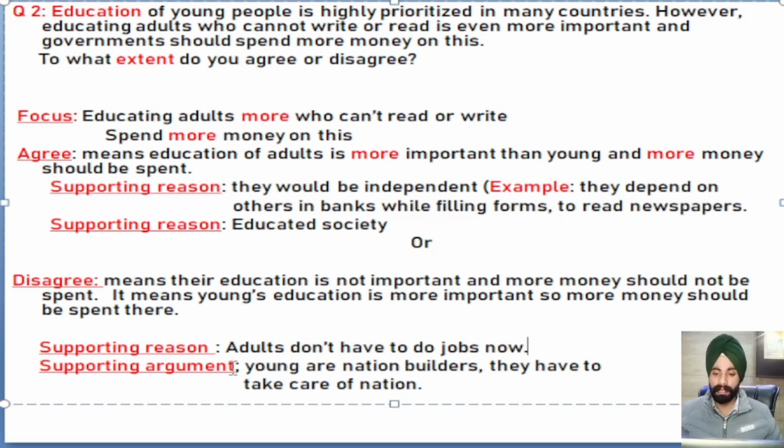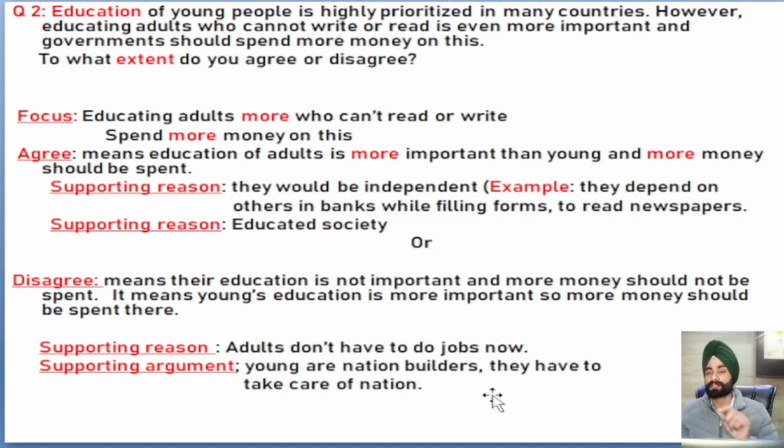The second reason is that the young are nation builders. The young generation has to take care of our nation. Young generation's education is more important. We need our young generation to be more educated so that our coming generations could get more educated. So they have to take care of the nation. So that's the reason I feel that we must not spend a huge amount of money on adults' education. We need to spend more money on the young ones' education.